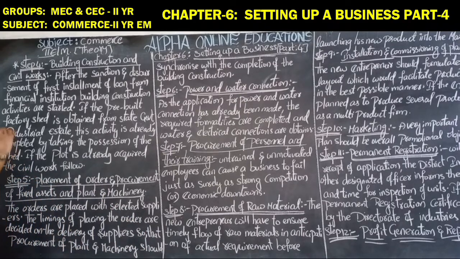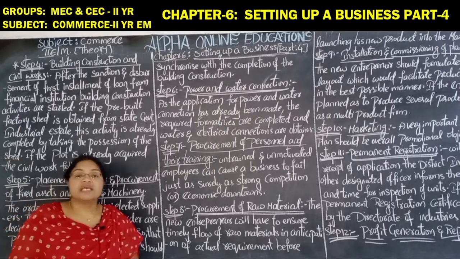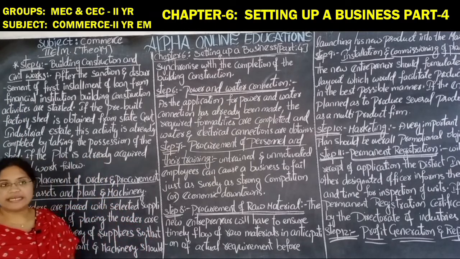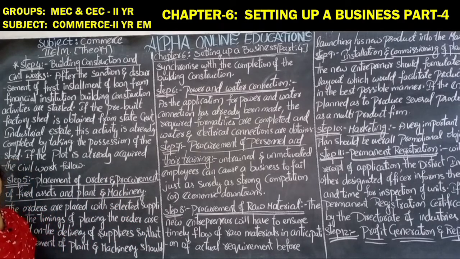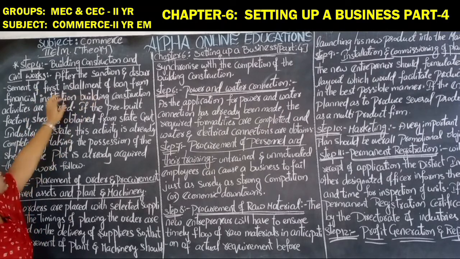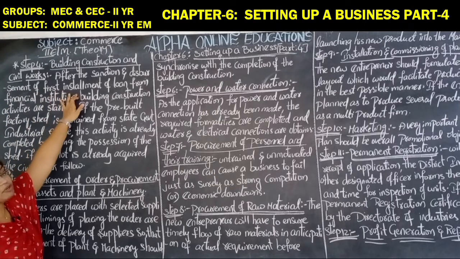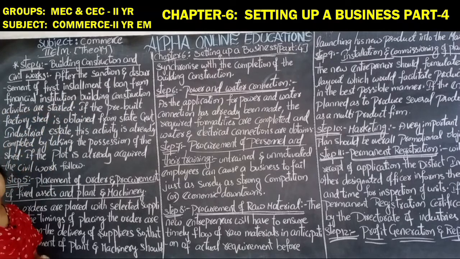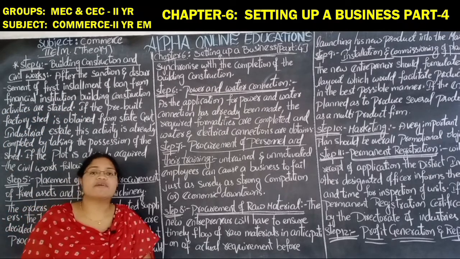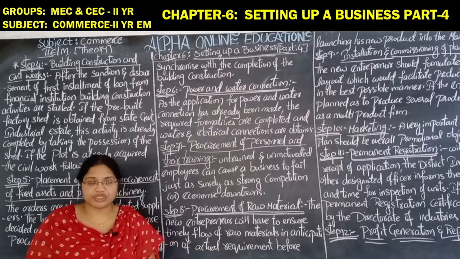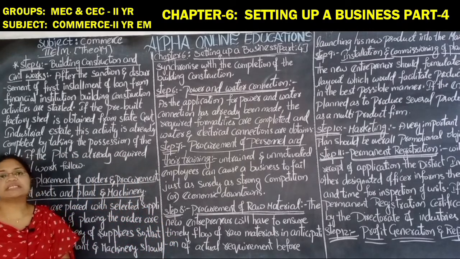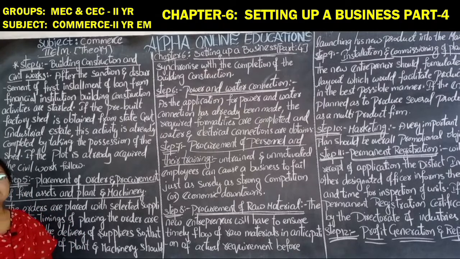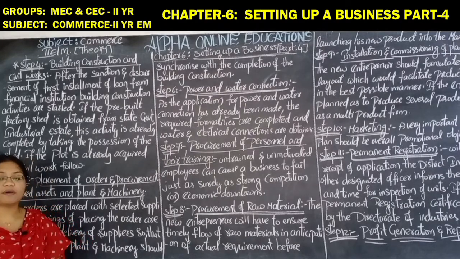So step 4, building construction and civil works. If you are not hiring the building, if you are not taking the land on lease, in that case you have to go for the civil work, means the construction of the buildings. After the sanction and disbursement of the first installment of the loan from the financial institution, building construction activities are started. After getting financial assistance in the form of a term loan from the financial institution, the entrepreneur can start the work of constructing a building which is necessary to carry on the business operations.